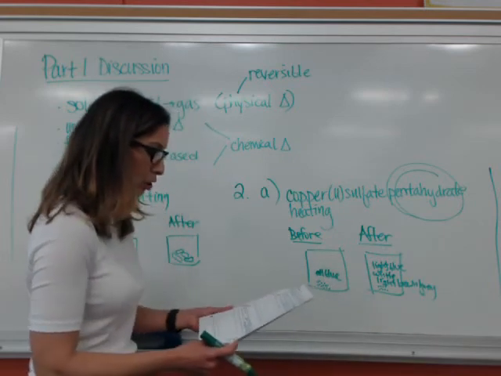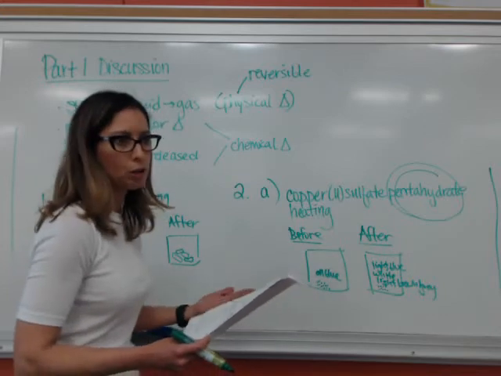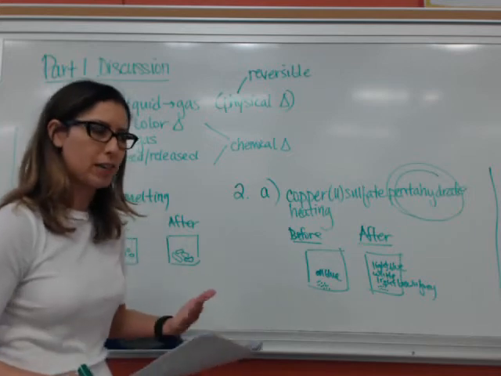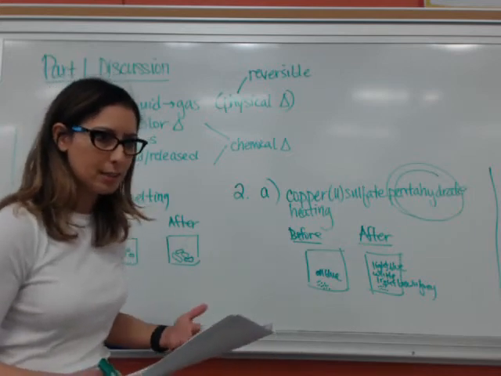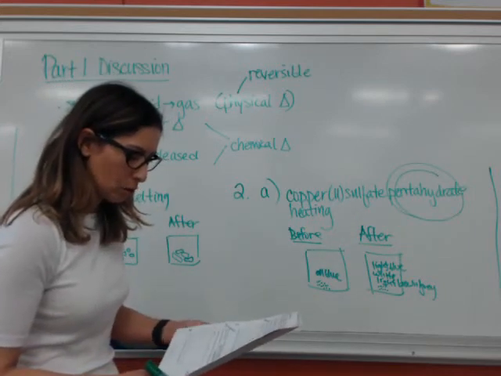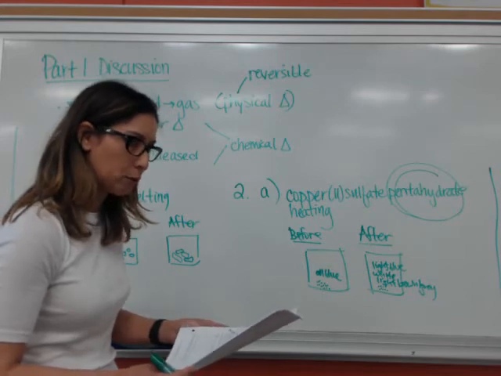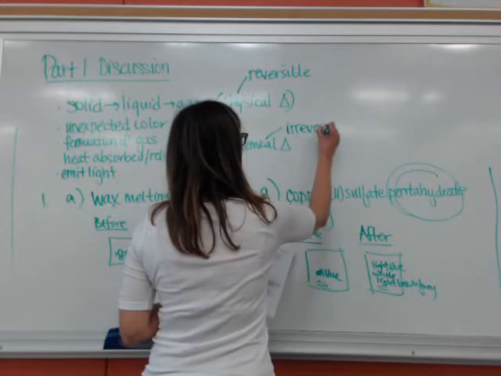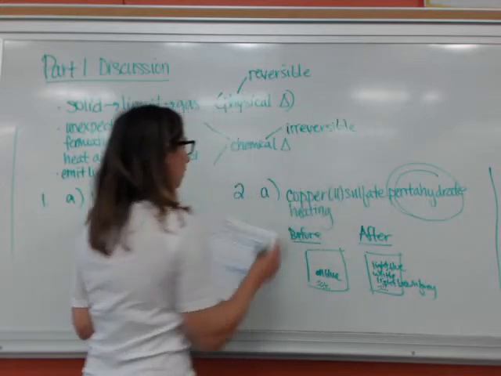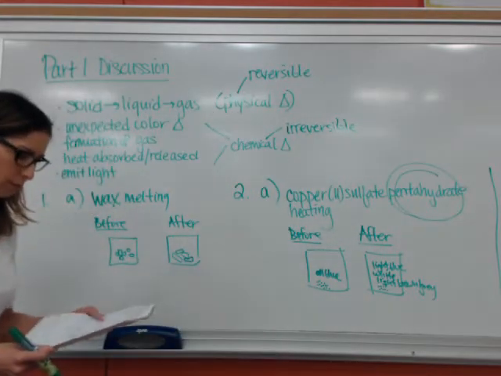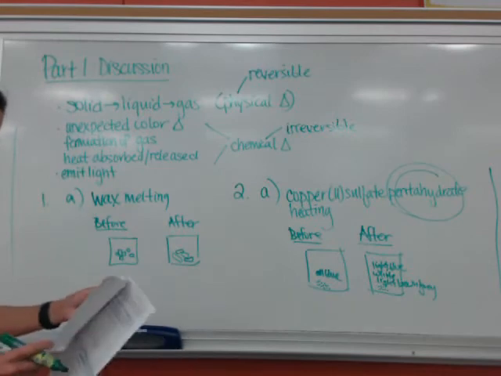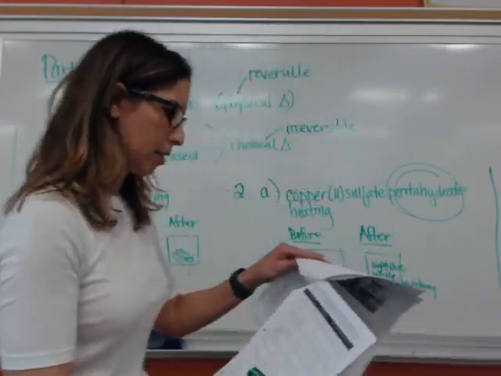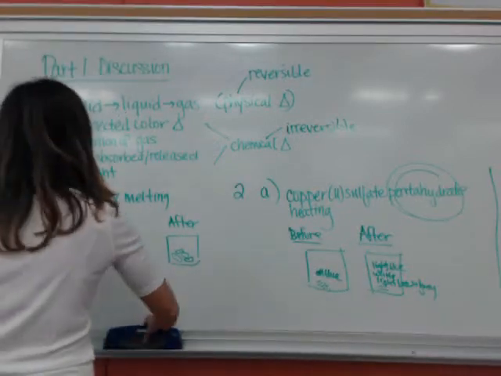Now, if you wanted to use the ethanol being heated because it was flammable, it produced a flame, it produced heat and light, you could also use that as one of your chemical changes. Something that you may want to note here is that chemical changes tend to not be reversible. Take a look at the next page at number 3.